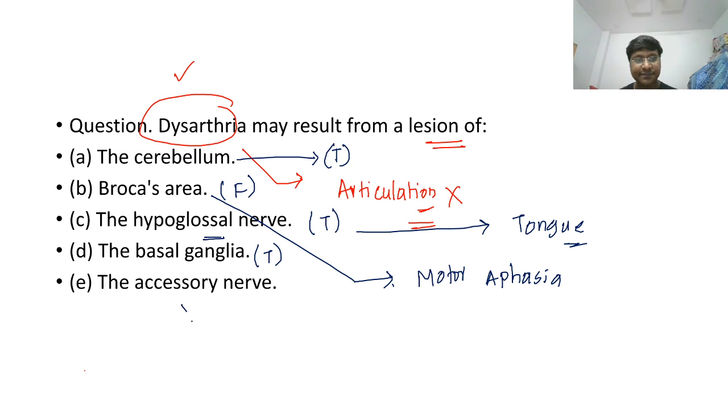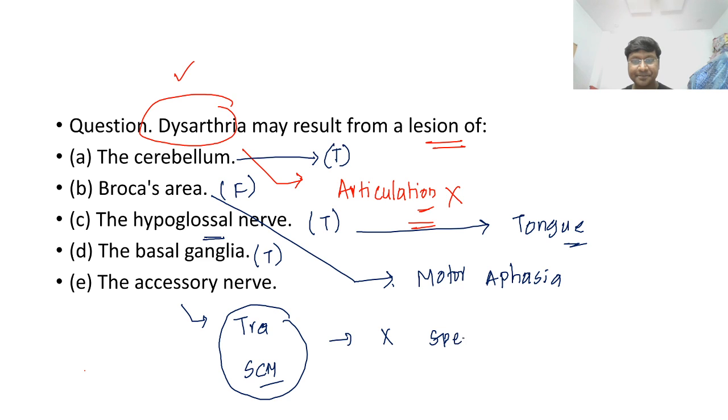And you take accessory nerve. Where does this accessory nerve supply? Yes, Syed Ali. Motor aphasia and dysarthria are not the same. They are both different entities. Accessory nerve supplies trapezius and sternocleidomastoid muscle. And these two muscles are not required for your speech. Right? These two muscles are not required for your speech. So that is the reason why it's a false statement. So at the end of the story, which are true, which are false now?